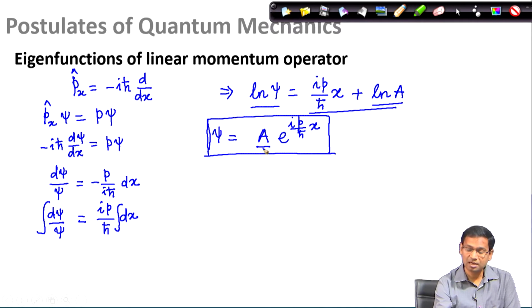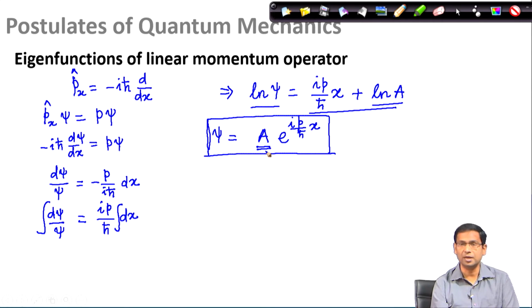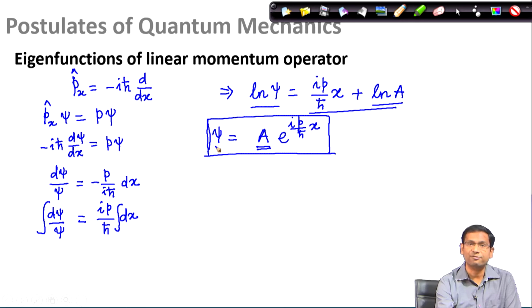What is a here? A is a constant that we still have not determined, but you already know that a wave function satisfies certain criteria. For example, it has to be single valued, and it has to be square integrable, so that I can normalize. If I normalize this wave function, I will have a normalization constant, and I would use this unknown constant a as my normalization constant. So, this should not bother me.